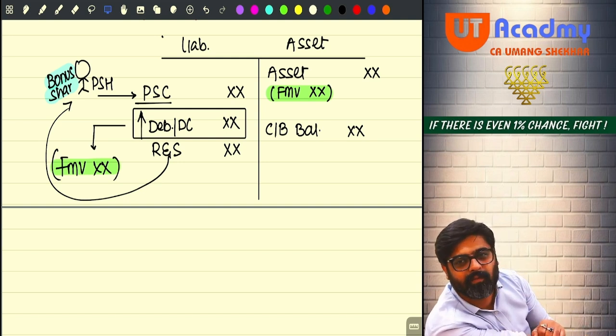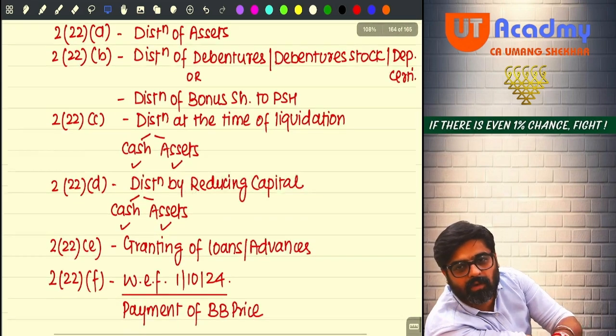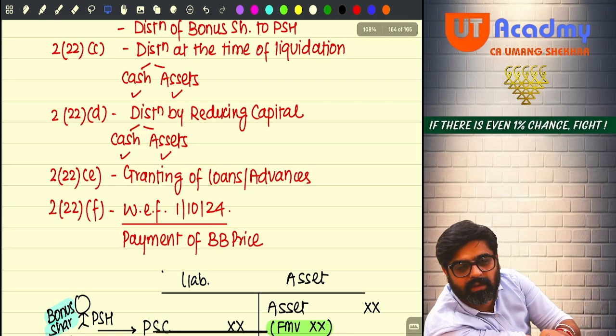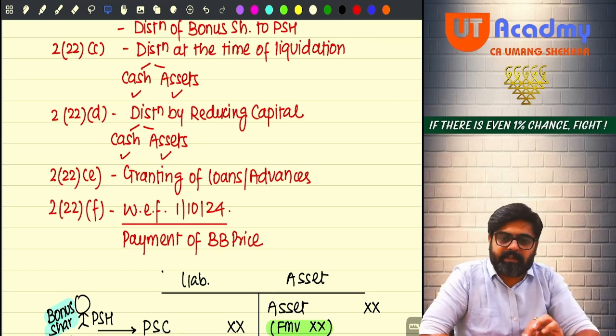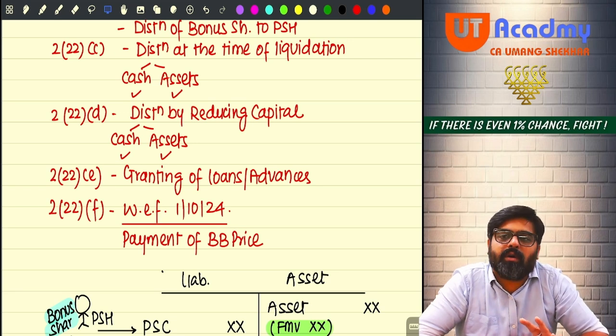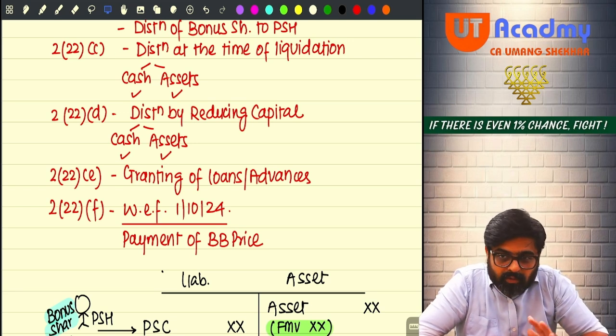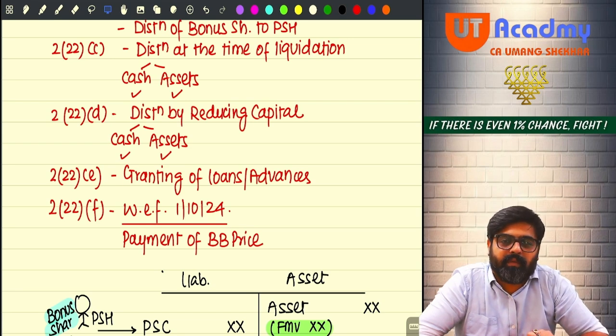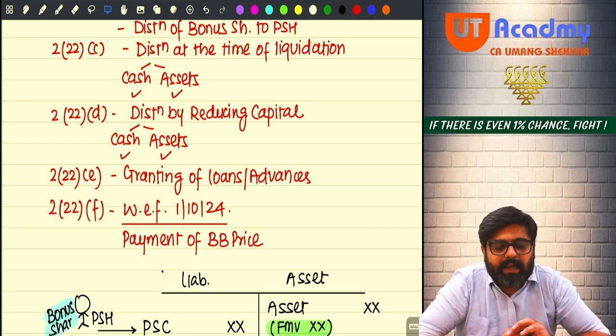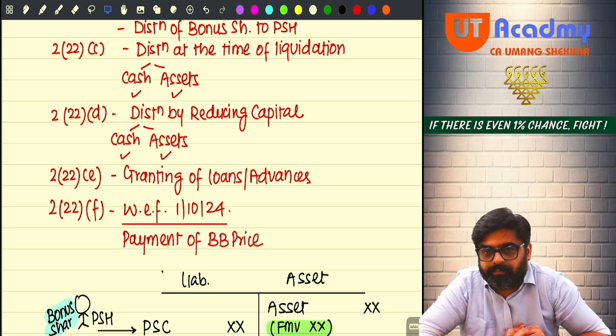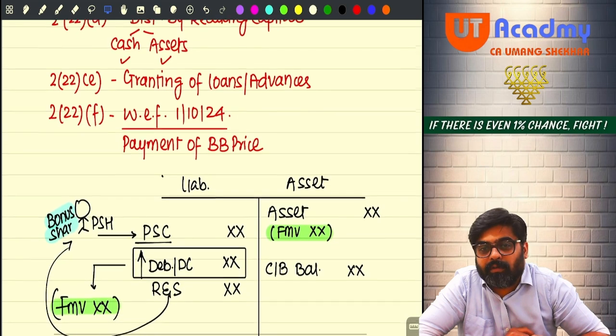And if you are doing it now, 222D, which says that any distribution of cash or asset by reducing the capital of the company, any distribution, whether in cash or in assets, by reducing the capital of the company, that distribution to the shareholder shall also be treated as what? Deemed dividend under section 222D. Will you remember? But it will be to the extent of accumulated profits only.